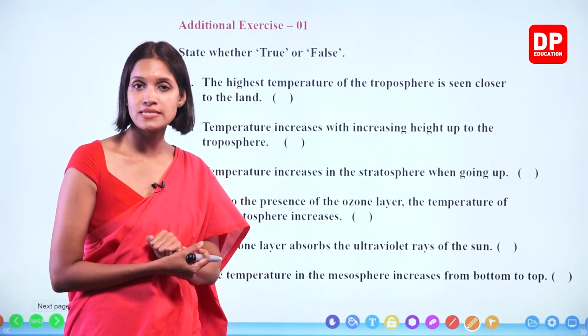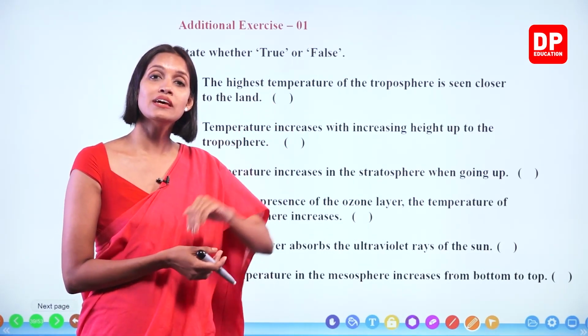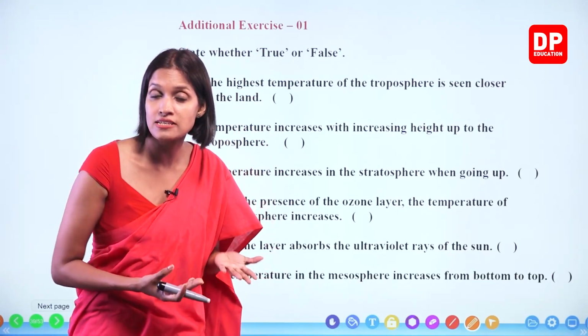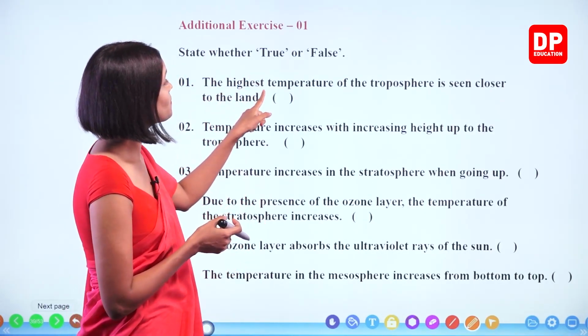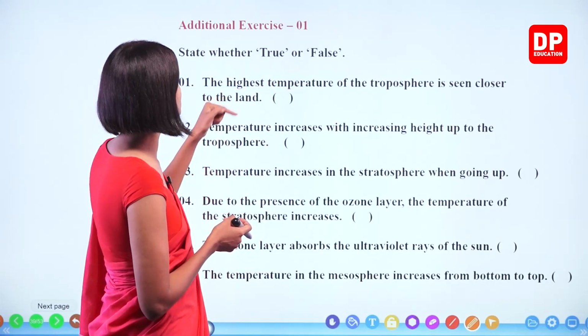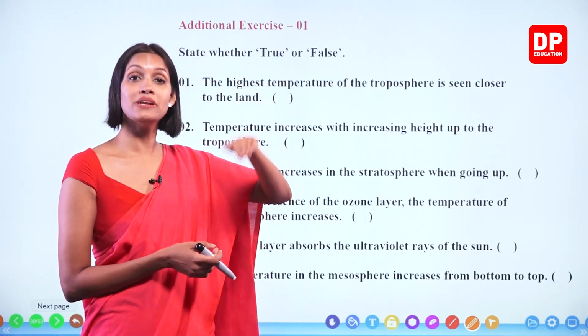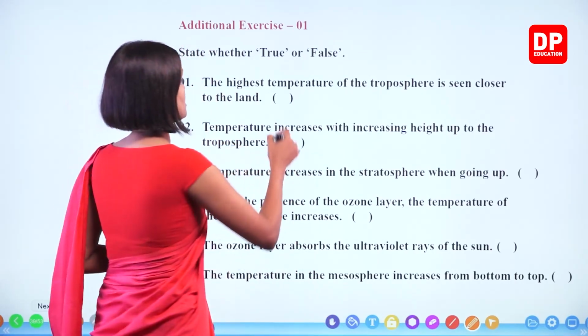Is it true? Yes. The troposphere is the closest layer to the earth. The lowest part of the troposphere gets heated up faster by absorbing the earth's heat. Therefore, the highest temperature of the troposphere is seen closer to the land, and throughout the troposphere, temperature decreases from bottom to top. Therefore, the bottom has the highest temperature. True.